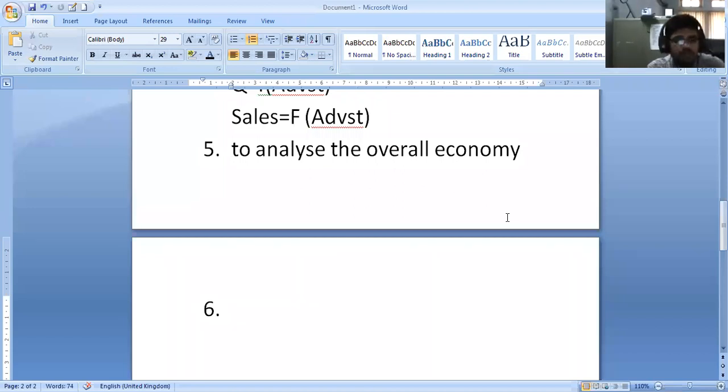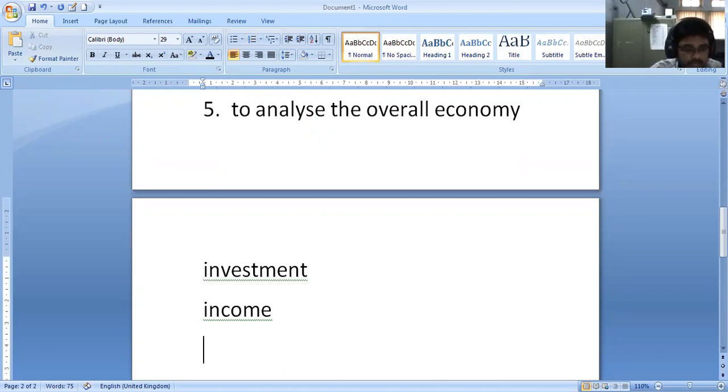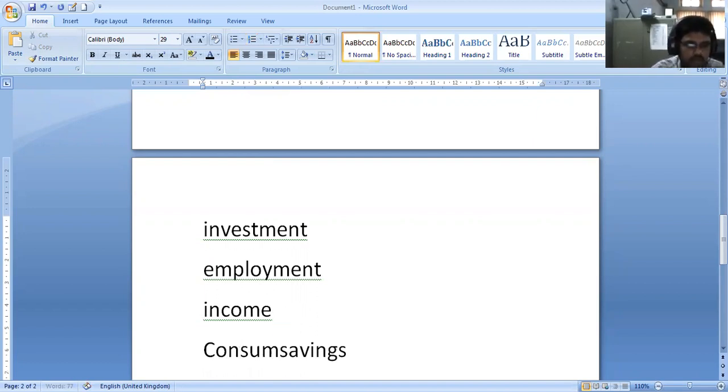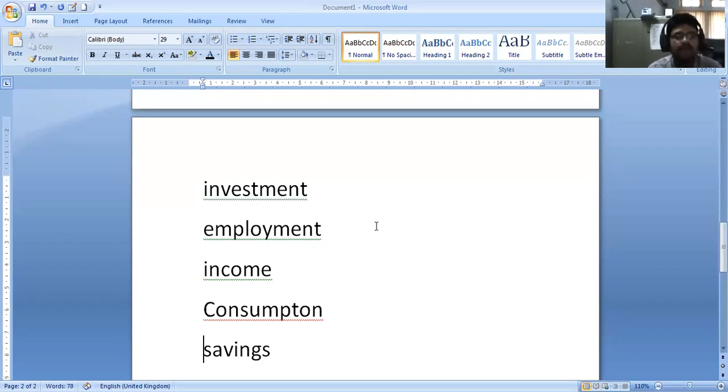That kind of relation is there. For example, when we have all the variables, you will come to know that. If you take into consideration investment data, at the same time income, and say employment, and savings, consumption, savings, right? For example, if you take these five variables, which are very important in our macroeconomic perspective.